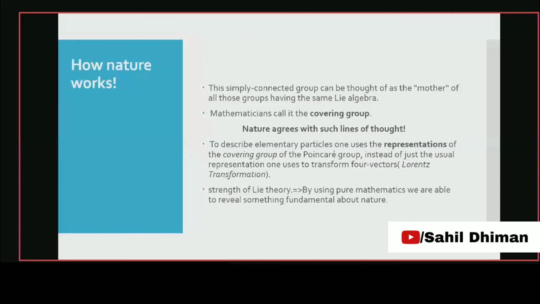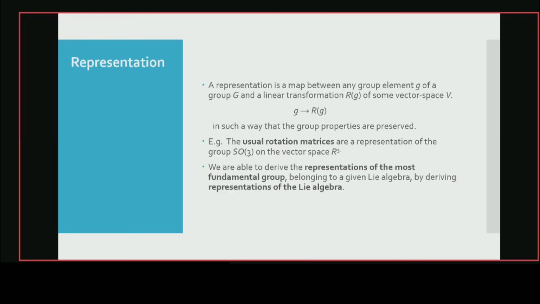Mathematicians call it a covering group. As we saw, SU2 is a covering group of SO3. And nature agrees with such lines of thought. We describe elementary particles using the representations of the covering group instead of the group itself. Like, we can't describe elementary particles using the representations of the Lorentz group, but we need the representations of the covering group of the Lorentz group. Representation is a mathematical term: it can be defined as mapping an element g of a group to a linear transformation of a vector space.